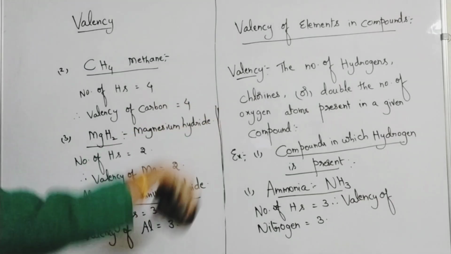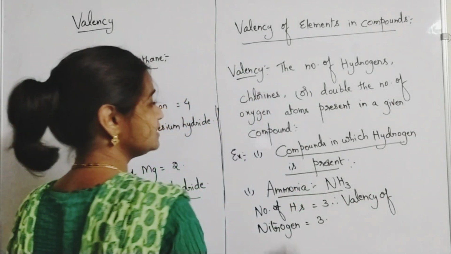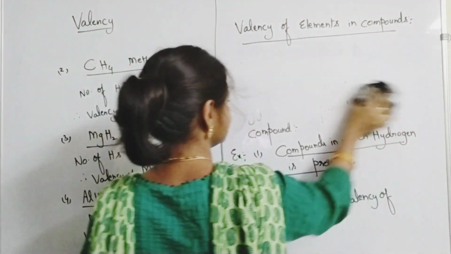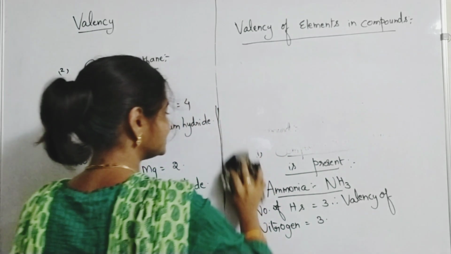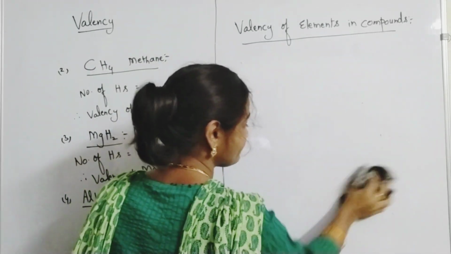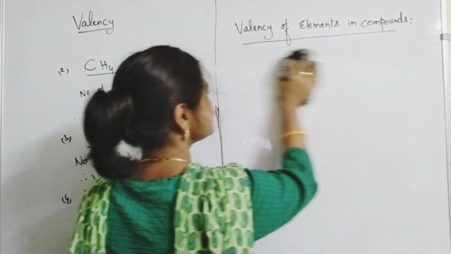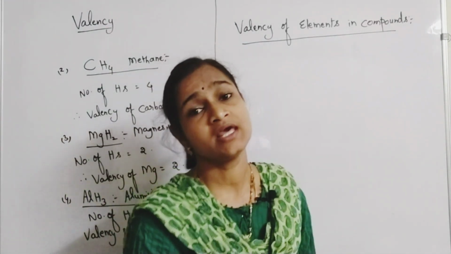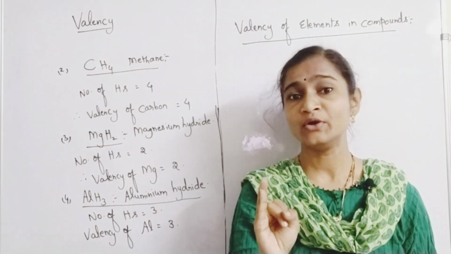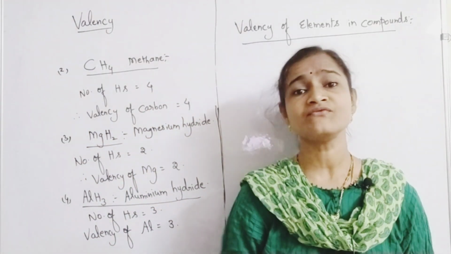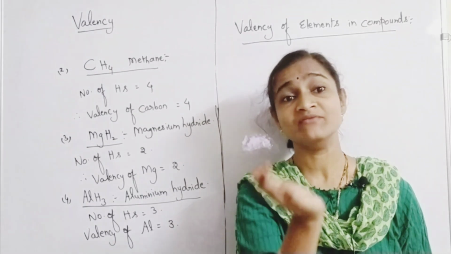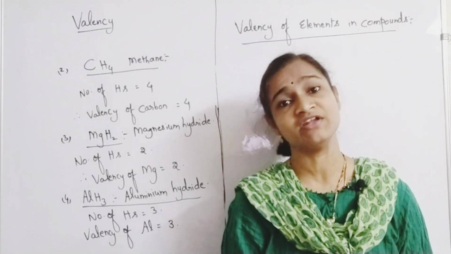Now this side I am rubbing. Now let us take the examples of compounds in which chlorine is present. Please understand the modern definition carefully. The number of hydrogens or the number of chlorines and double the number of oxygens will give you the valency of the other element present in the given compound.